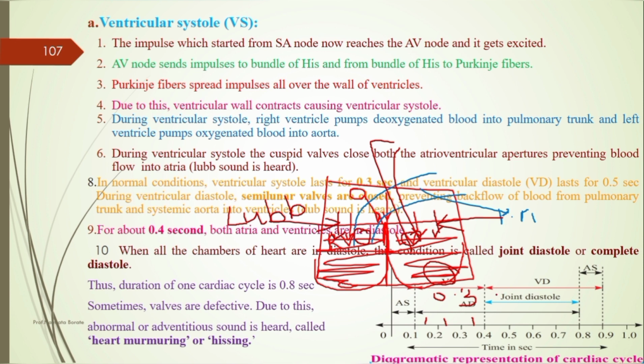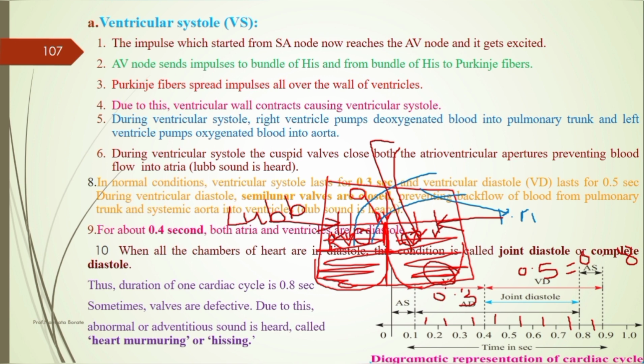And what about the ventricular diastole? It's 0.5 second. How is it calculated? Here 1, 2, 3, 4 and 5. That is the ventricular diastole. What is its duration? It is 0.5. That is 0.3 plus 0.5 second. Means one systole and a single diastole make what? A single heartbeat. And the duration is how much? That is 0.8 second.